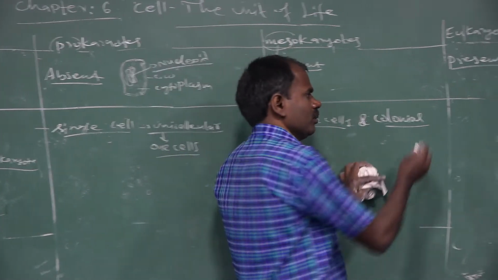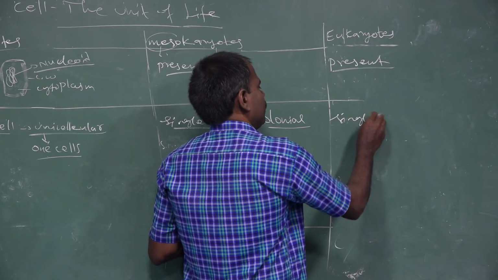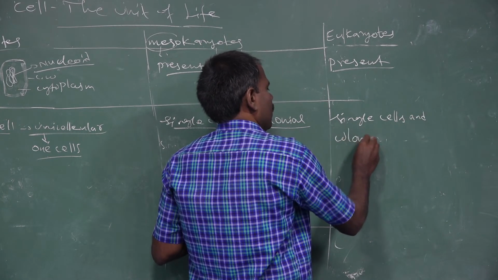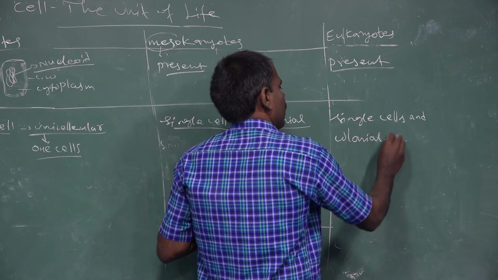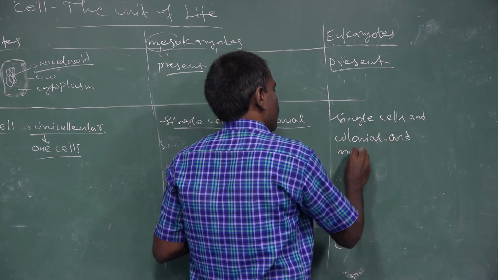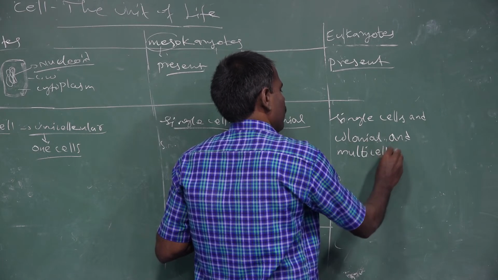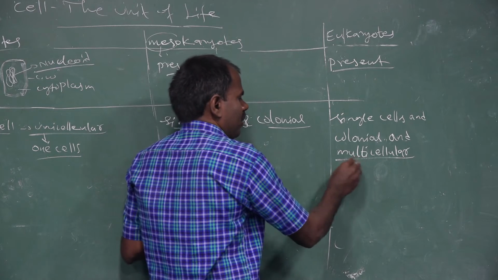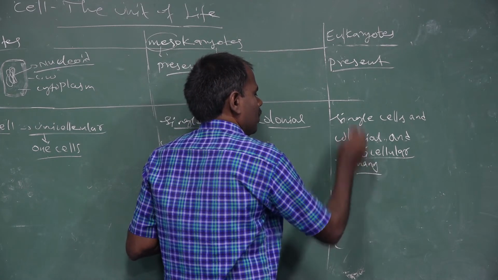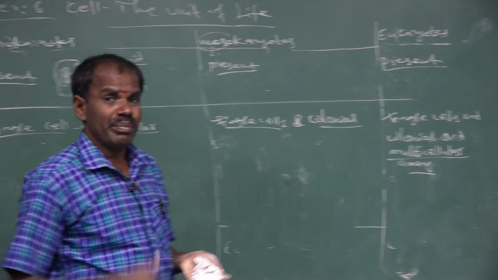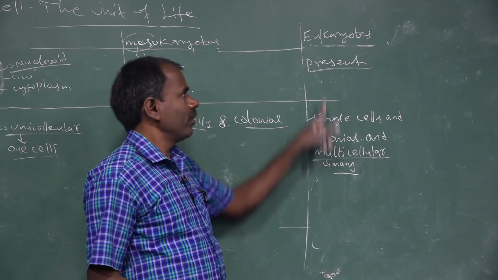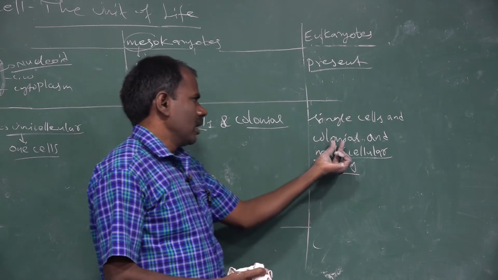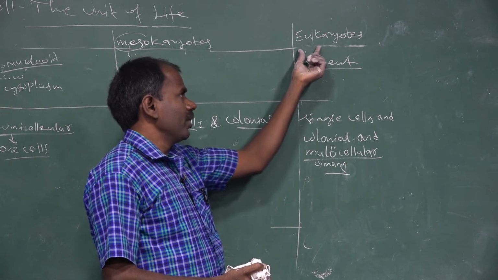In eukaryotic organisms, there are single cells, colonials and multicellular organisms. These bodies are made up of many cells. Single cell organisms are found in eukaryotic organisms, for example algal groups.